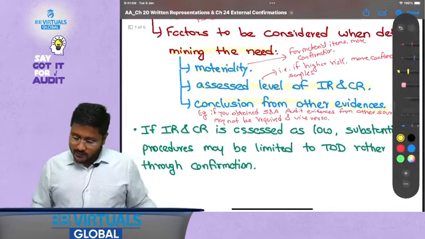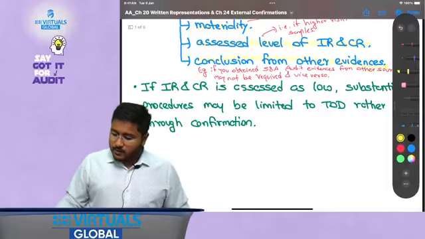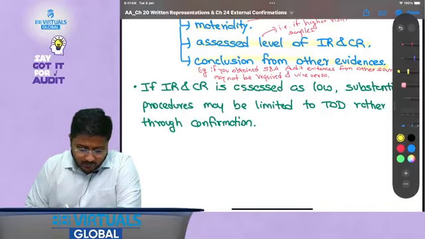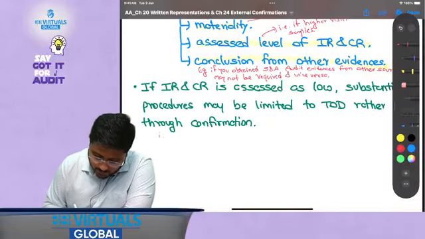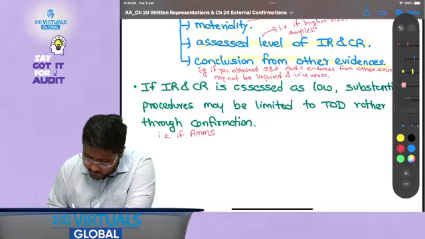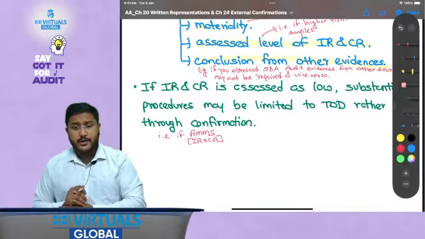If IR and CR is assessed as low, substantive procedure may be limited to TOD rather than confirmation. That is, if the risk of material misstatement is low, how can I say risk of material misstatement? Because risk of material misstatement is the product of IR and CR.